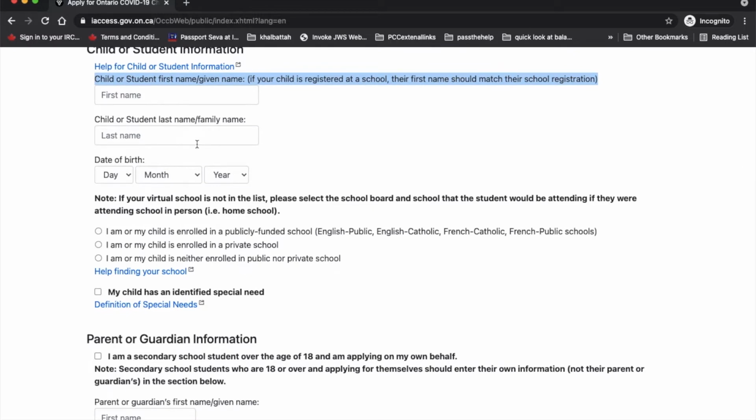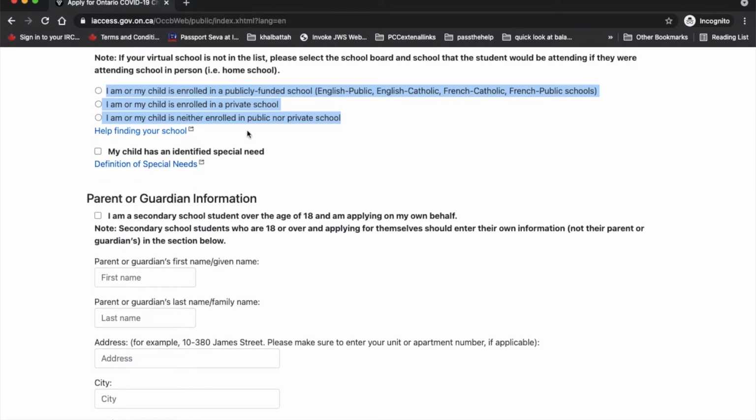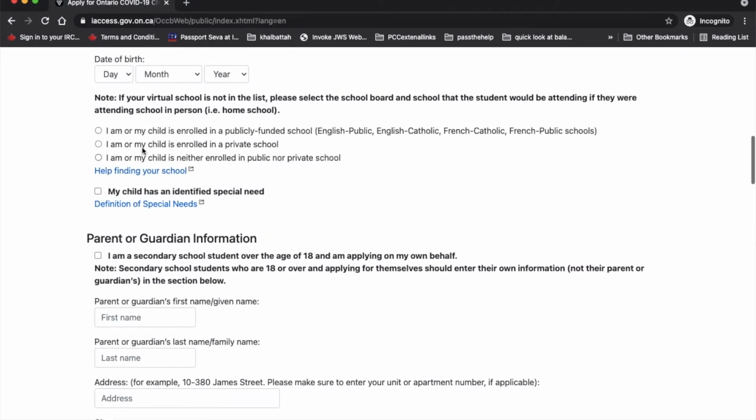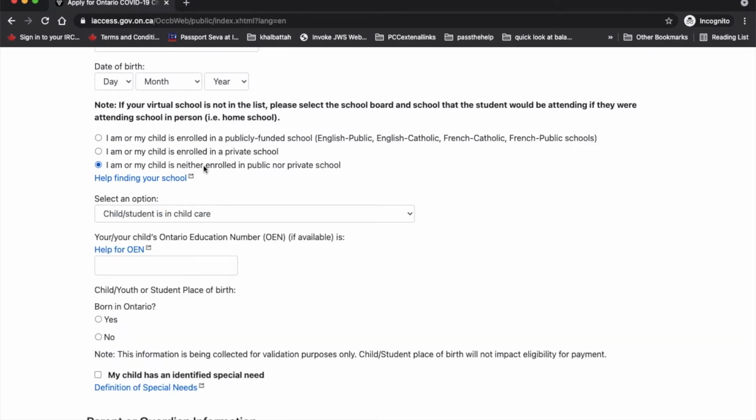Now comes the part where you need to provide information about which school your child is going to. The first two options are pretty straightforward. But the third option, where it says my child is neither enrolled in a public or private school, when you select that, there is one more pop-up. It will ask you for more information, and apart from the other fields, I think the OEN number is the one which you will not have.